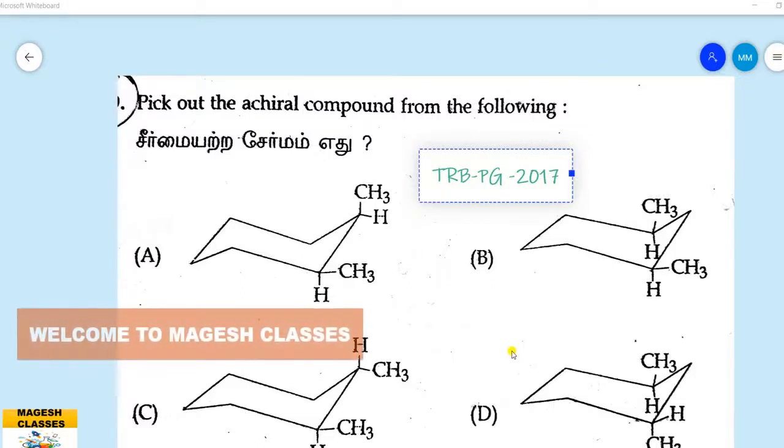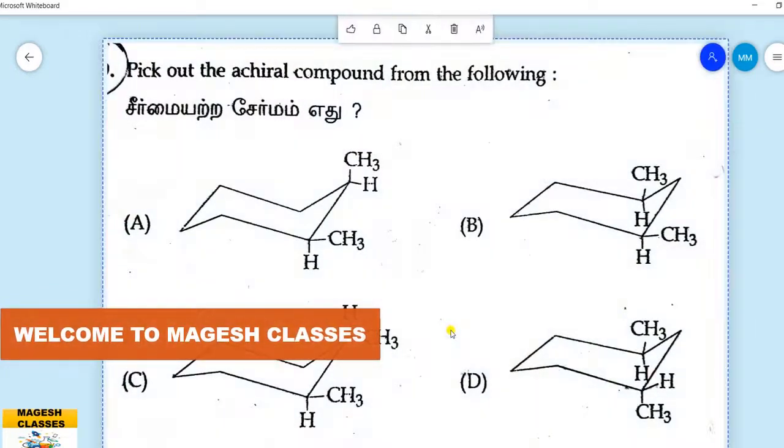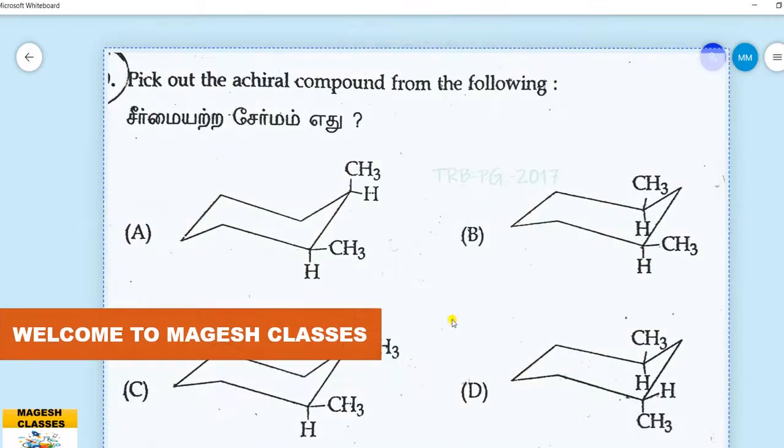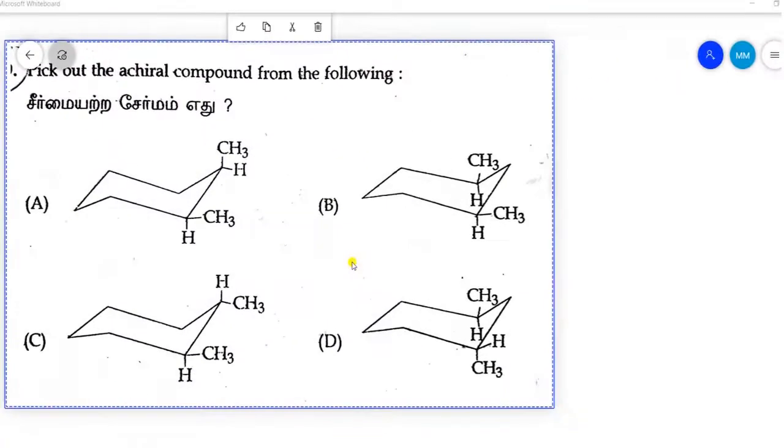This is Magesh Kumar. In this presentation we are going to discuss the questions asked in TRB PG 2017. The nature of the question is the optical activity of the cyclohexane compounds and the erythrose threose concept. Let us move into the question part. Pick out the achiral compound from the following. சீர்மையற்ற சேர்மம் எது? Cyclohexane compounds.